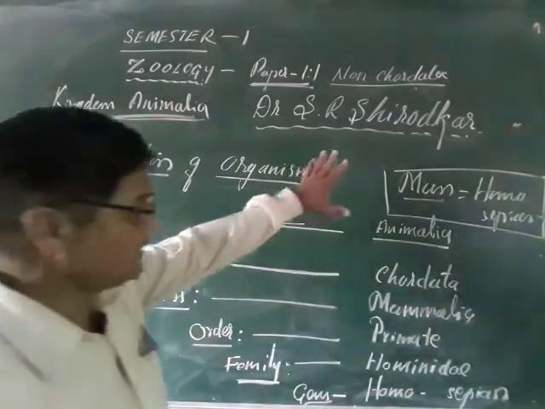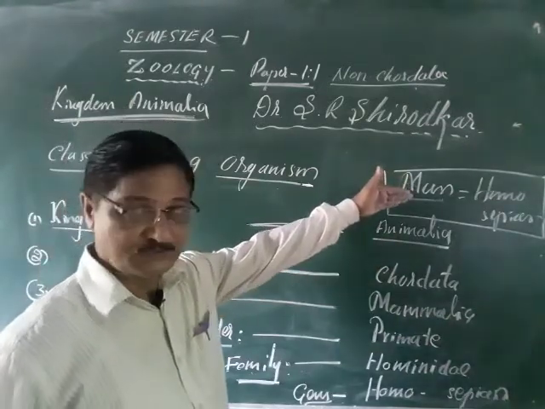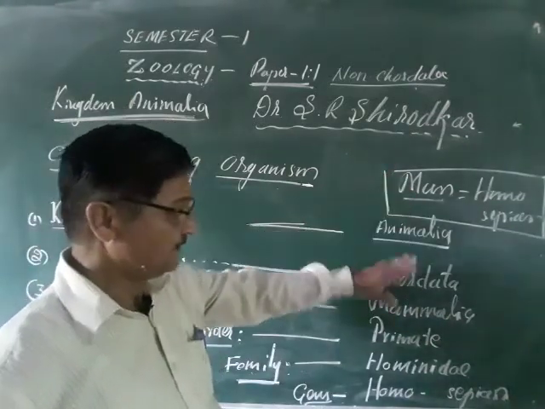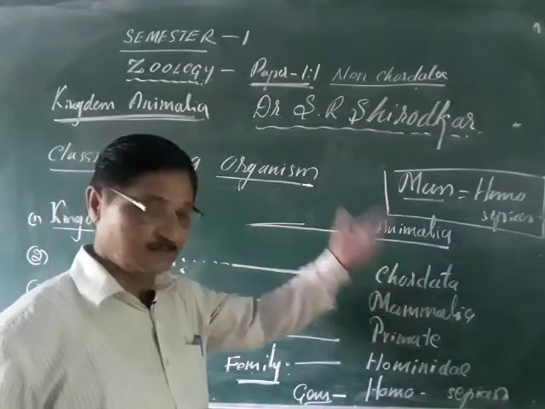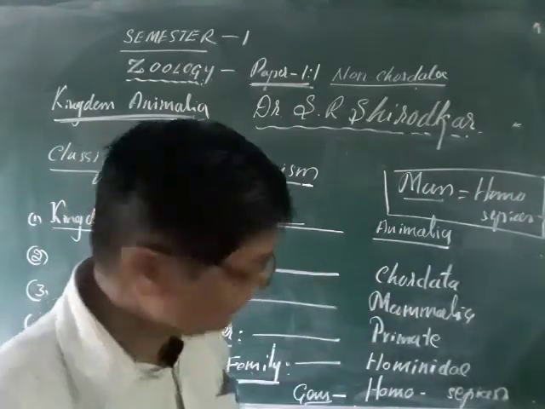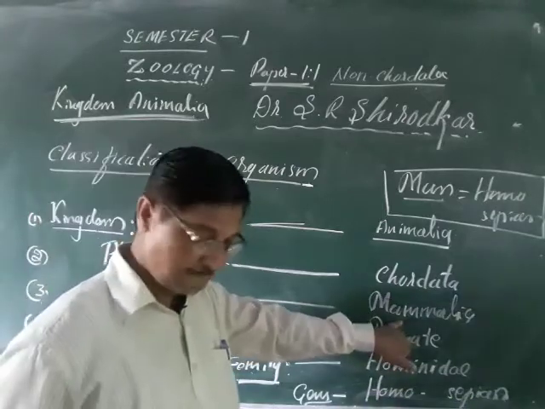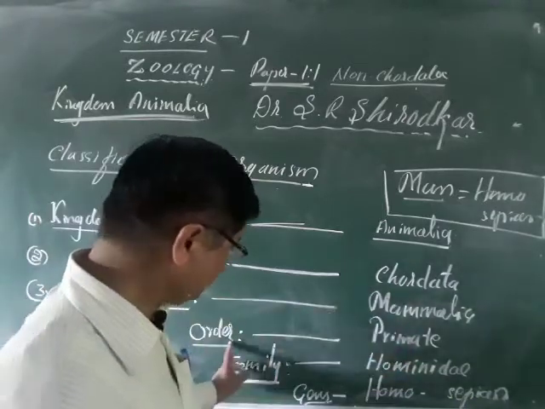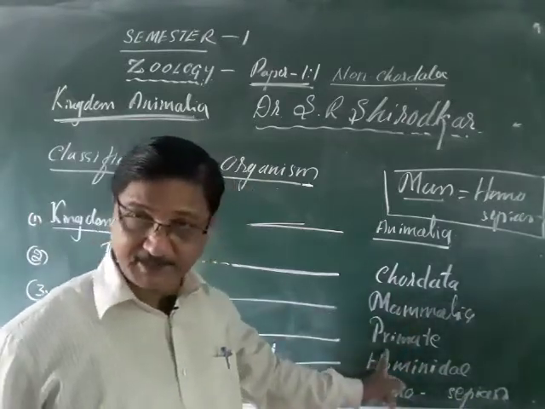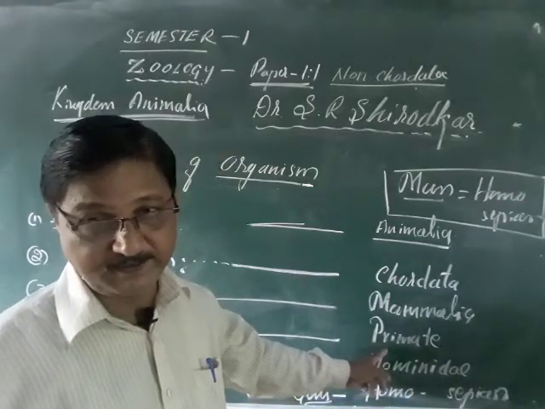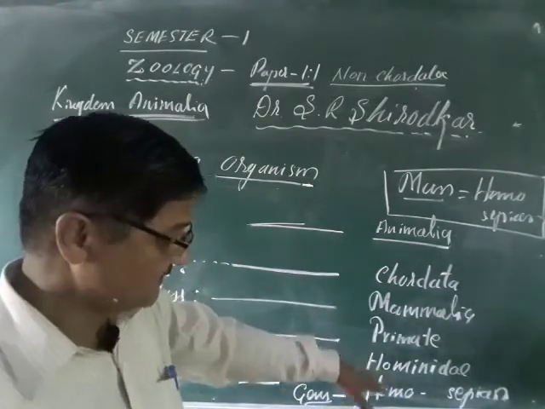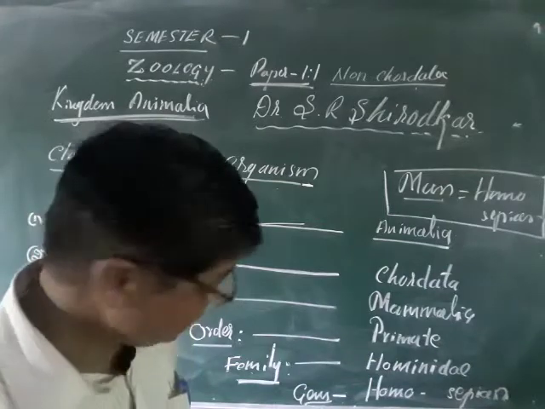So the man is identified how? He belongs to Animalia, means animal, belongs to Chordata. Again there are non-Chordata and Chordata, different groups, and class Mammalia or the mammals, and belongs to primate. Here again we may come across the non-primate and the primate. Later we can discuss while studying the classification of mammals and general characters.